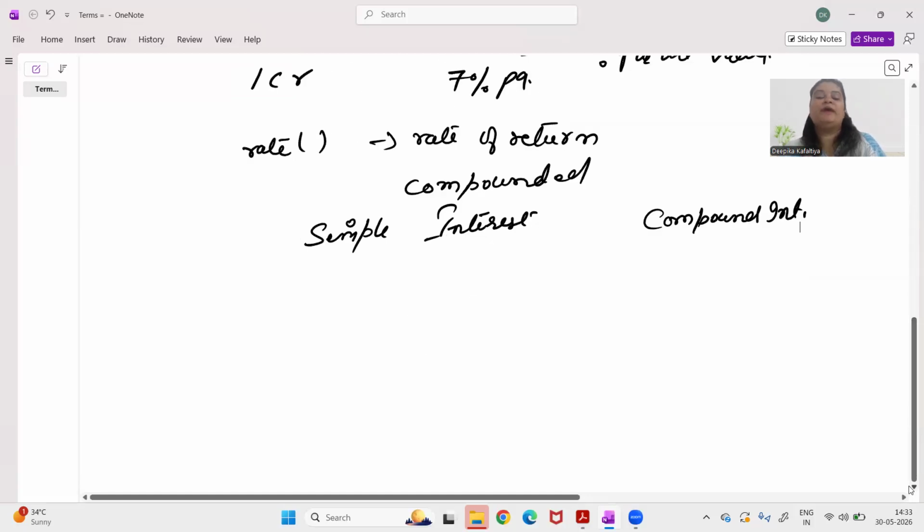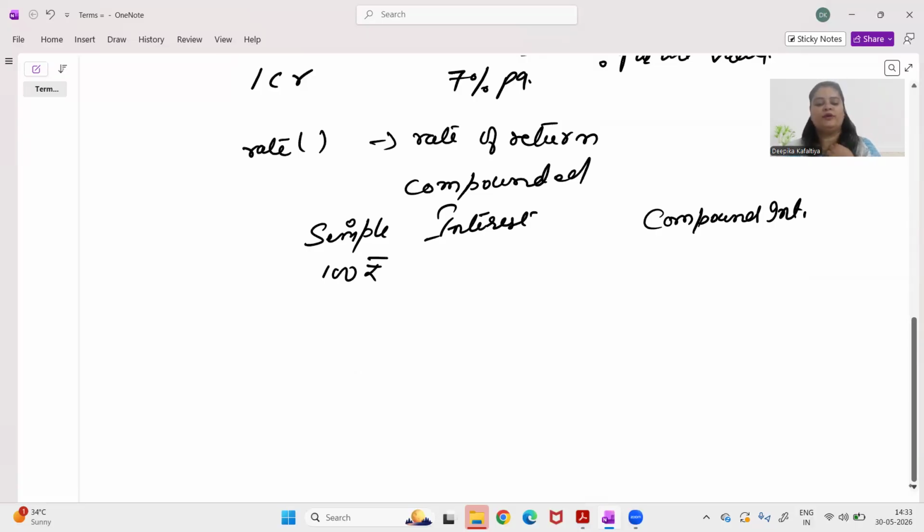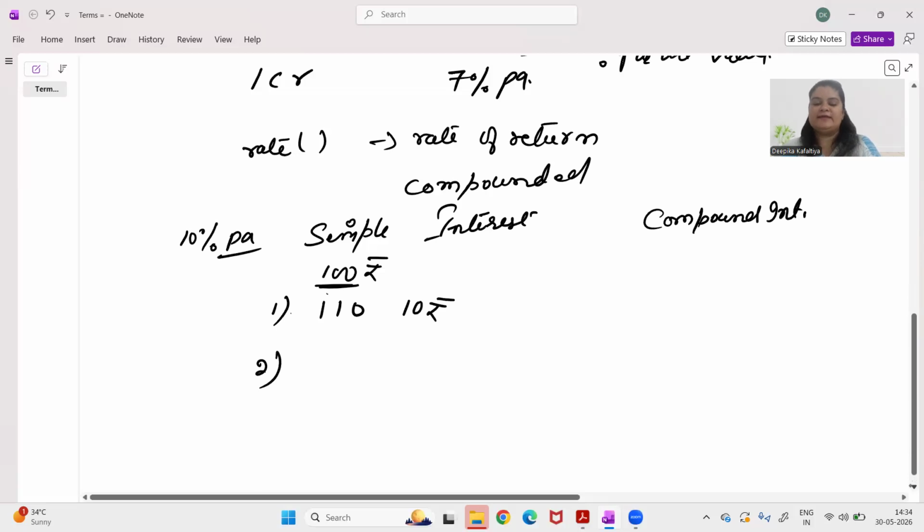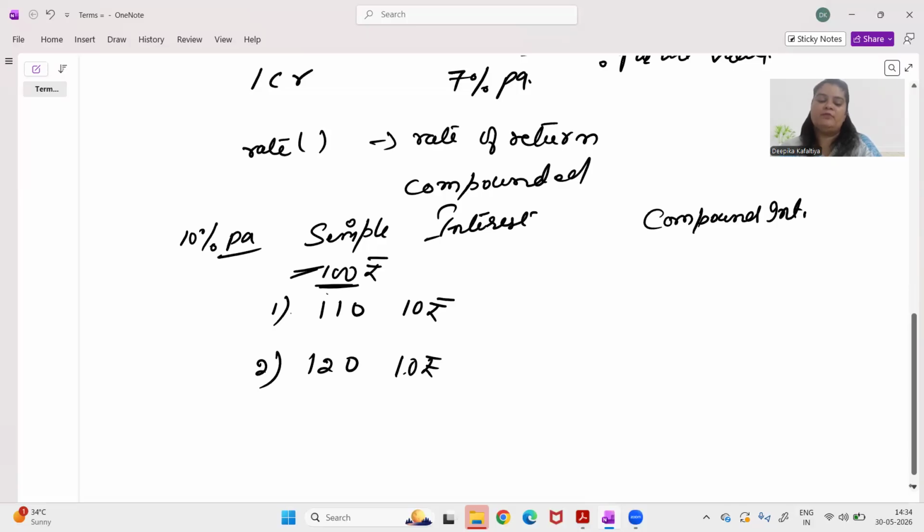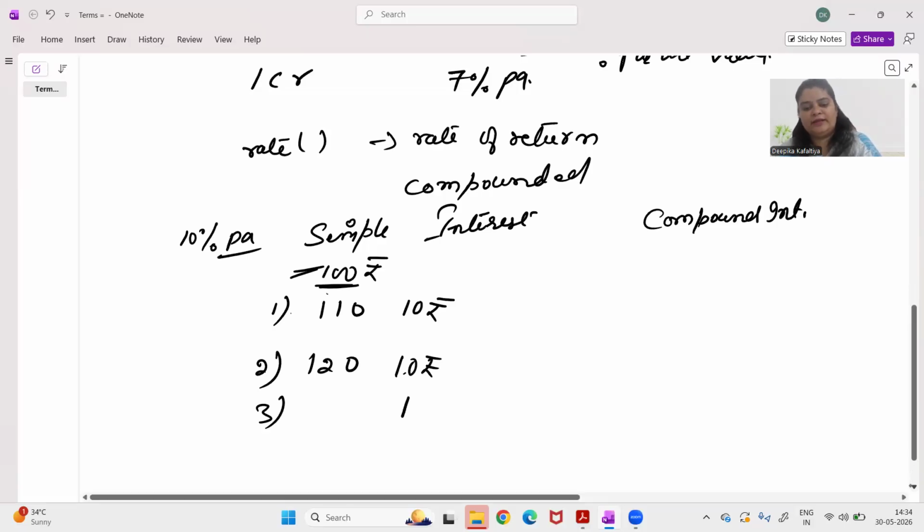Simple interest is where you earn interest only on the original principal that you have invested. Let's say you have invested 100 rupees. In the first year, let's say the rate of return is 10% per annum simple interest. So after 1 year, you will get 10% over this 100 rupees, which is 10 rupees interest. So your 100 rupees will become 110. In the second year, again, you will get 10 rupees only because you are getting interest on the principal amount. So your money will become 120. In the third year, again, you will get 10 rupees. Your money will become 130. This is called simple interest.